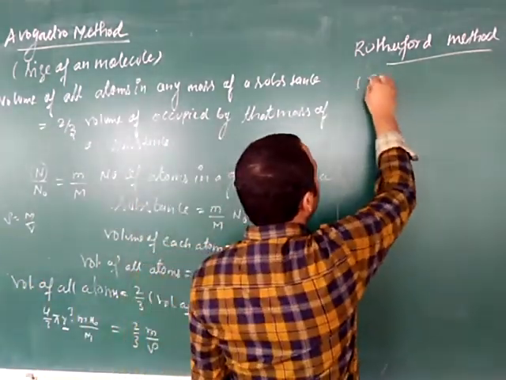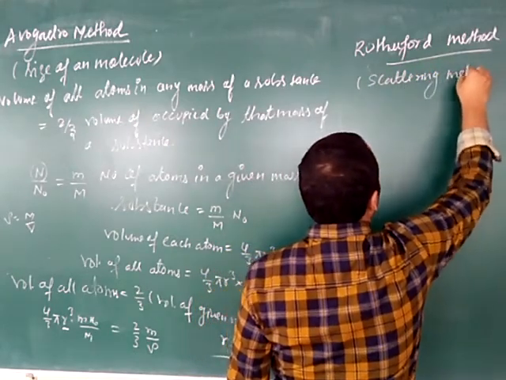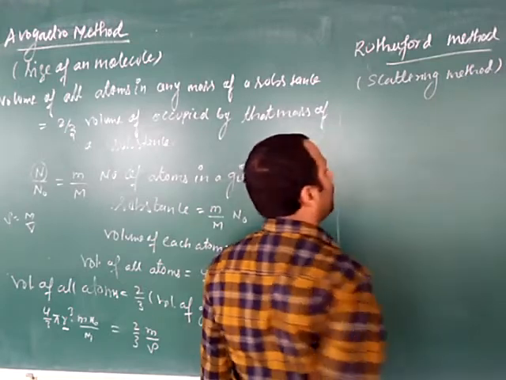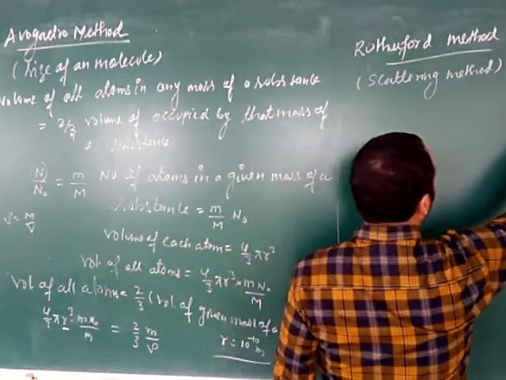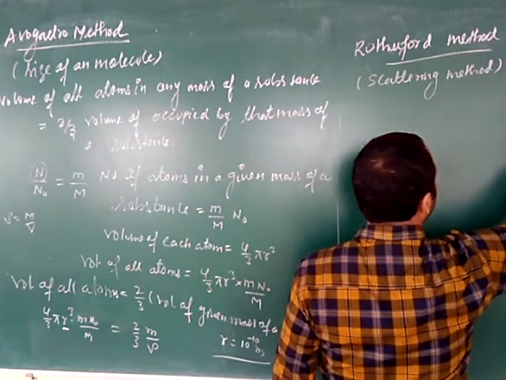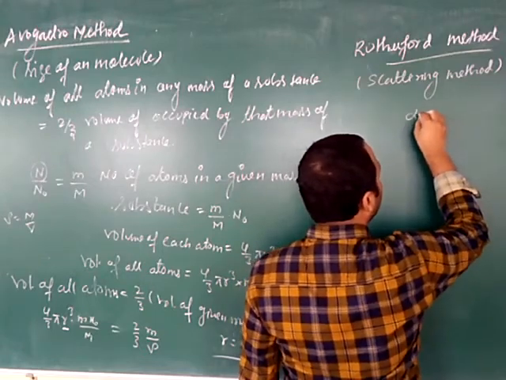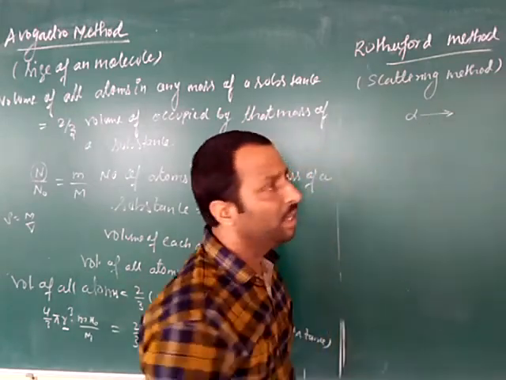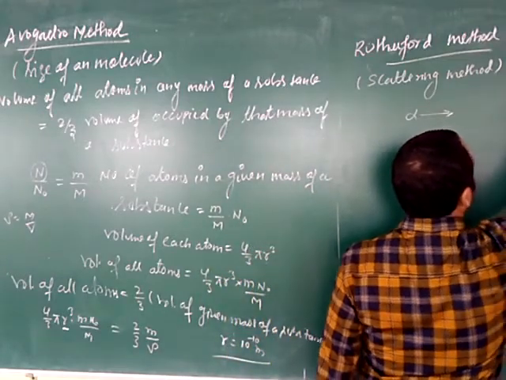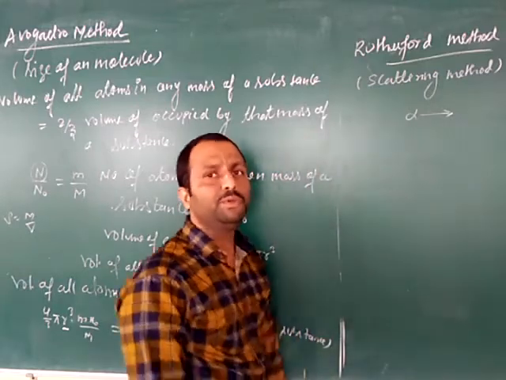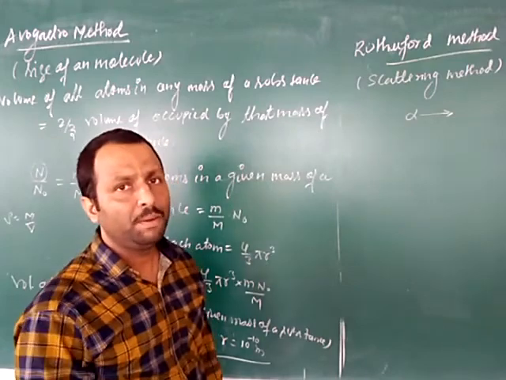This method is also said to be the scattering method. You might have learned this in the lower classes, alpha particle scattering experiment. So here gold nucleus was there, and here alpha particle. Do you know what is alpha particle? Alpha particle is a doubly charged helium nucleus. Means if two electrons are removed from the helium atom, then it will become an alpha particle.